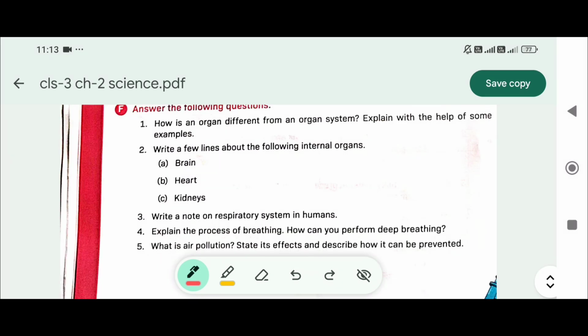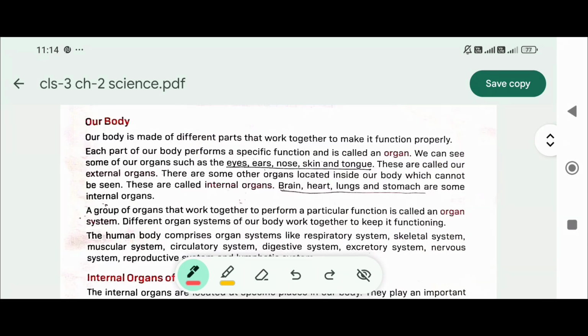The following question: How is an organ different from an organ system? Explain with the help of some examples. So, each part of our body that performs a specific function is called an organ. We can see some of our organs such as eye, ear, nose, skin, and tongue. These are our external organs. While there are some organs located inside our body which cannot be seen, these are called internal organs. Brain, heart, lungs, stomach are some internal organs.